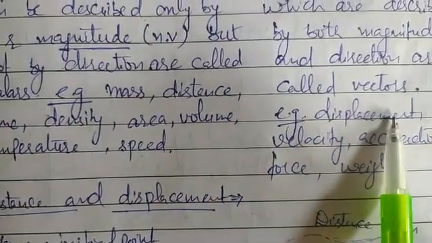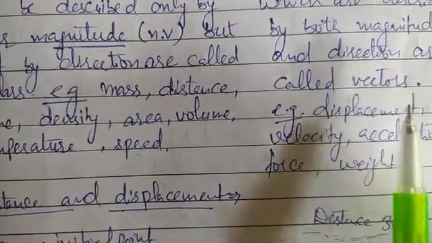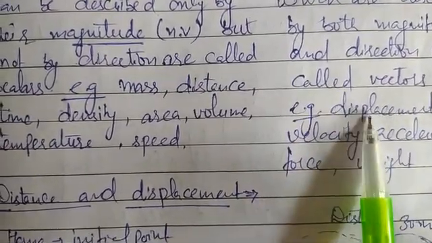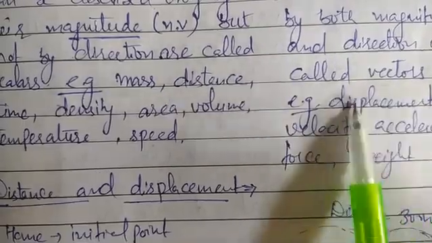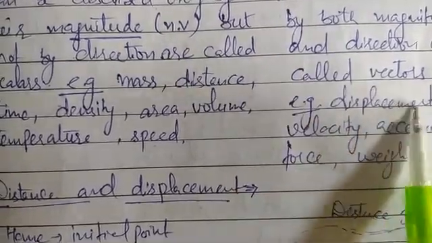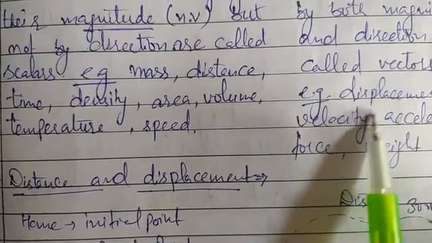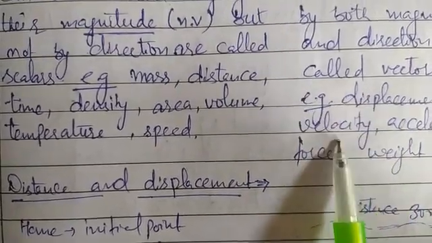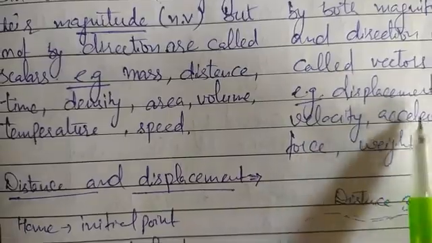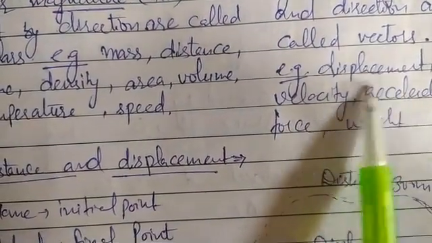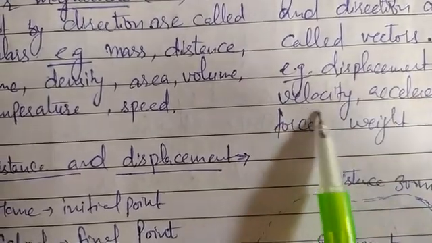How is displacement a vector quantity? Because displacement is the shortest distance covered by an object in a particular direction, so it is a vector quantity because direction is associated with it. Velocity is also a vector quantity because velocity is the rate of change of displacement with time. Acceleration is the rate of change of velocity per unit time, so acceleration is also a vector quantity,